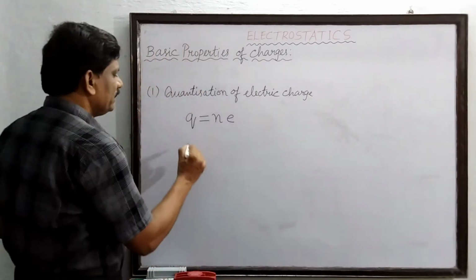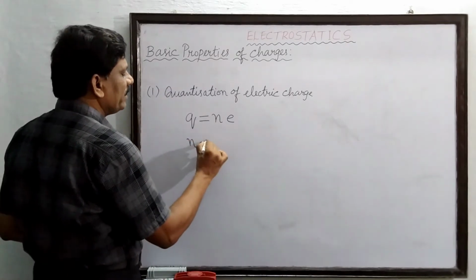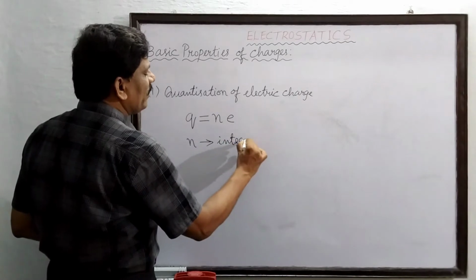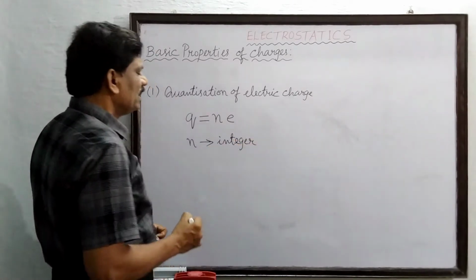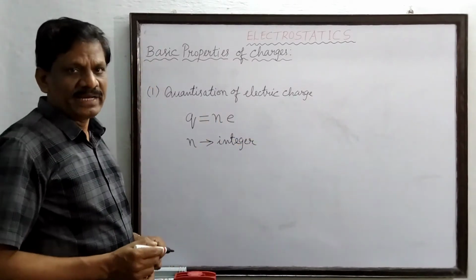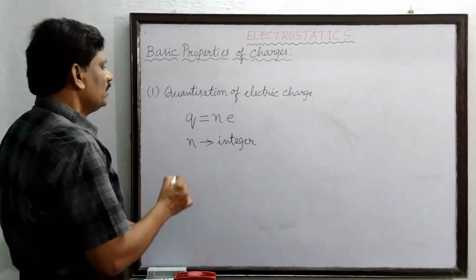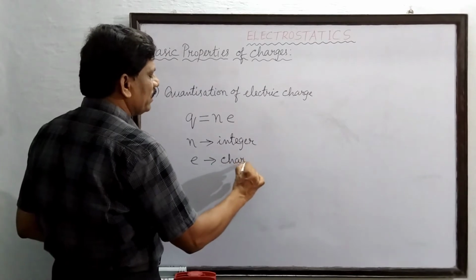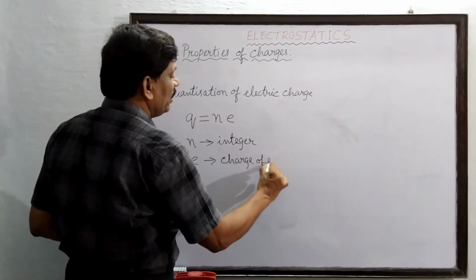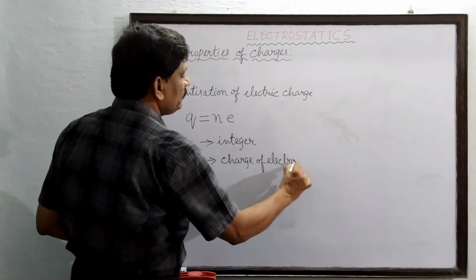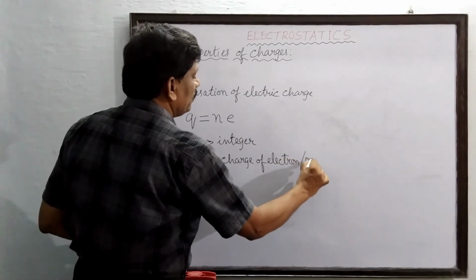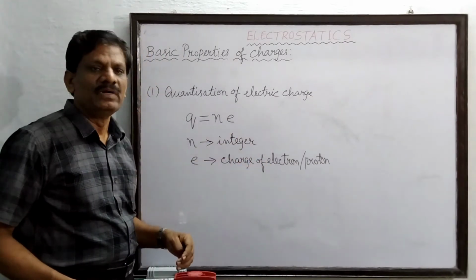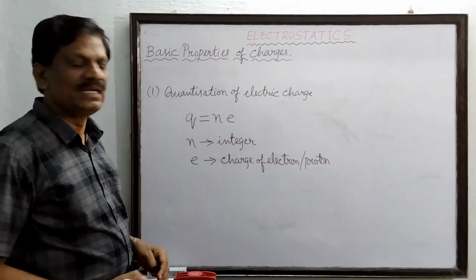So here n is an integer. This may be plus or minus: plus for positive charges and negative for negative charges. E is the charge of an electron or proton. If it is expressed in terms of proton, it is positive; in terms of electron, it is negative.